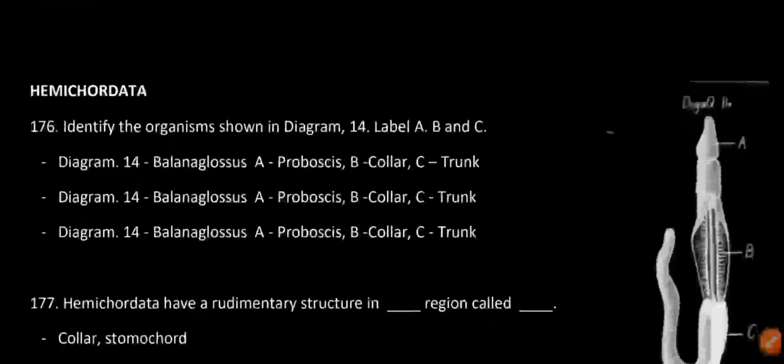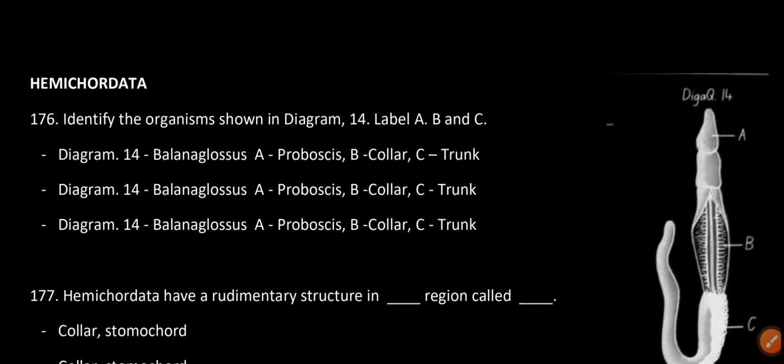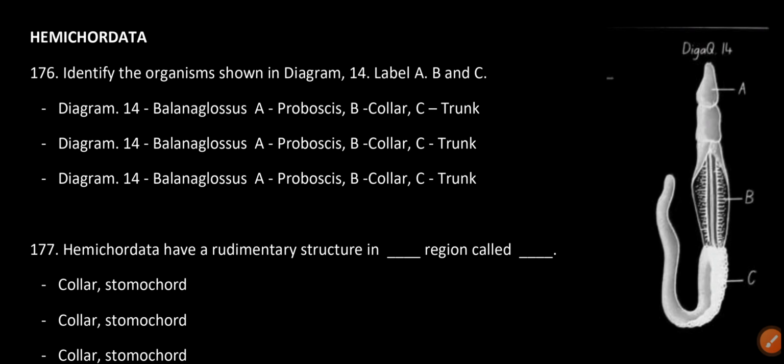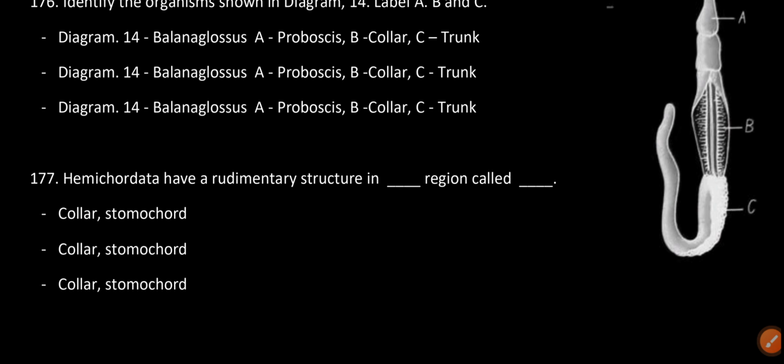Hemichordata. Identify the organism shown in diagram 14 and label A, B and C. Diagram 14 is Balanoglossus. A is proboscis, B is collar and C is trunk.